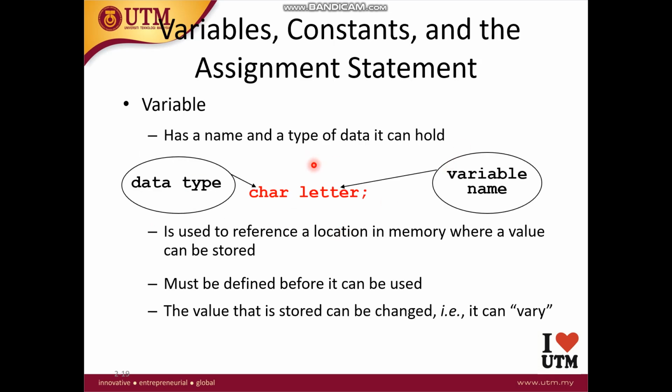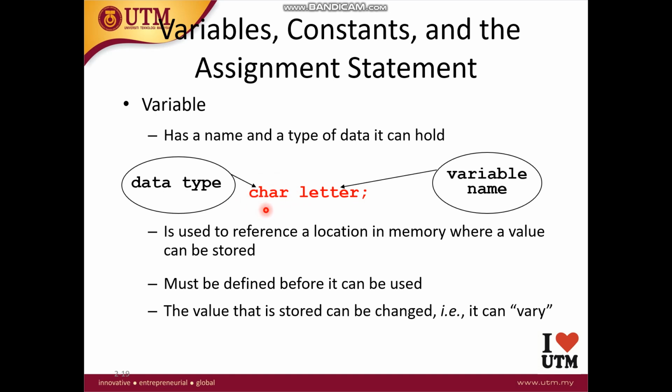Okay, this is a variable. So each variable has a type and a name. For example, the name of this variable is letter, and the type of it is character. So if you want to define a character variable, you need to use char. This is inside the C++ programming language.